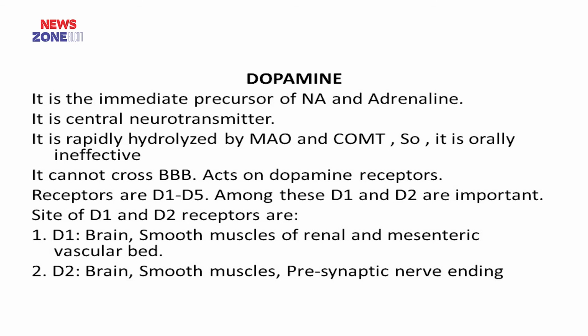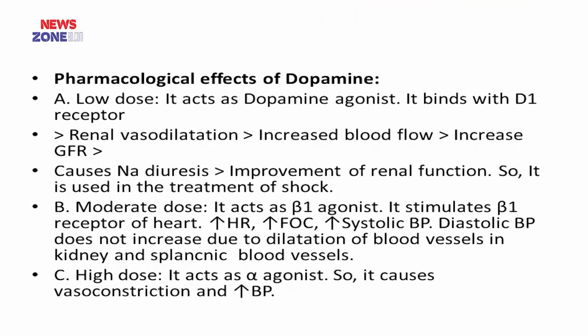So the sites of D1 and D2 receptors: D1 is in the brain and smooth muscles of the renal and mesenteric vascular bed. D2 is in the brain, smooth muscles and presynaptic nerve endings. Now the pharmacological effects of dopamine. In low dose, it acts as a dopamine agonist. It binds with D1 receptor, causes renal vasodilatation, increased blood flow, increased GFR, causes natriuresis, and improvement of renal function. So it is used in the treatment of shock.